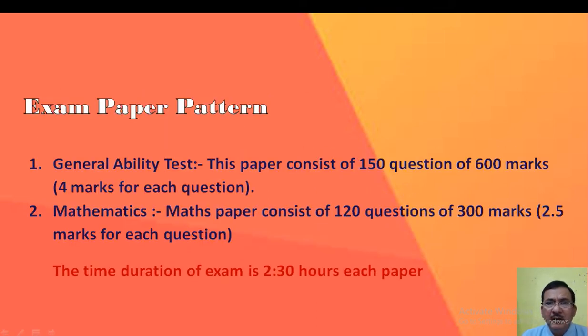Now, the general ability test paper pattern. This paper consists of 600 marks, 150 questions. Each question carries 4 marks, and there is negative marking. If your answer is wrong, you are bound to get negative marks, to the tune of 1.33 marks. And in mathematics, it is 2.5 marks for the correct answer and 0.83 for the wrong answer.